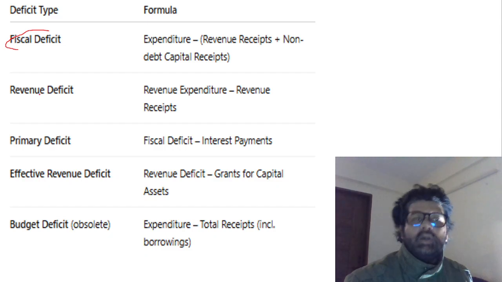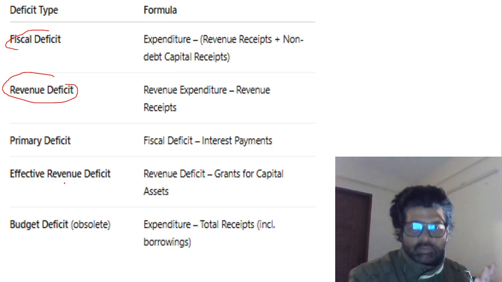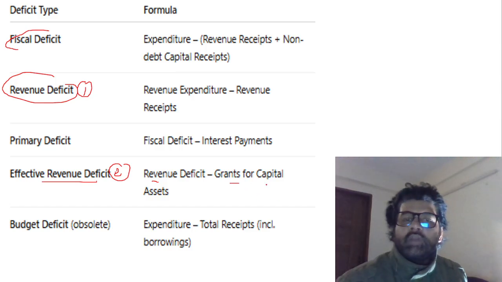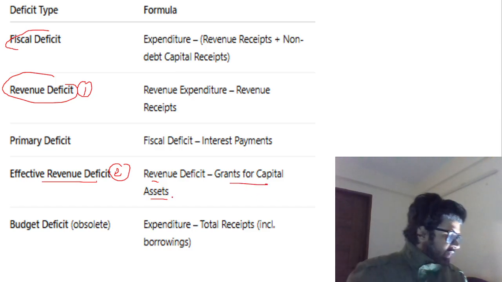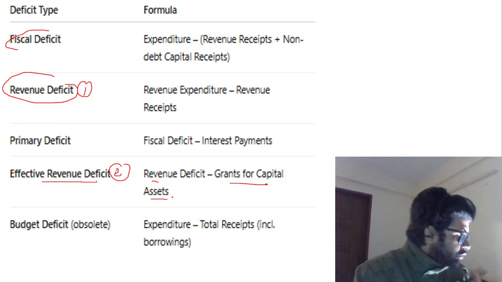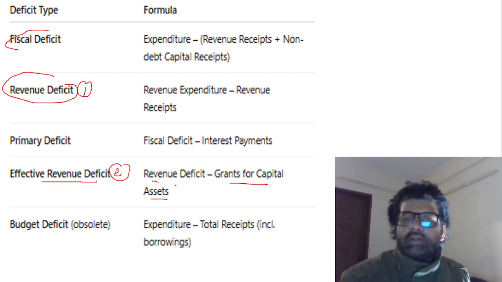Then there are different terms: revenue deficit, which is revenue expenditure minus revenue receipt. Then there is effective revenue deficit, which is revenue deficit minus grants for capital asset creation. Let's say the Centre has given some money or grant to states for creating roads and infrastructure. Then you subtract those grants and you will get effective revenue deficit.